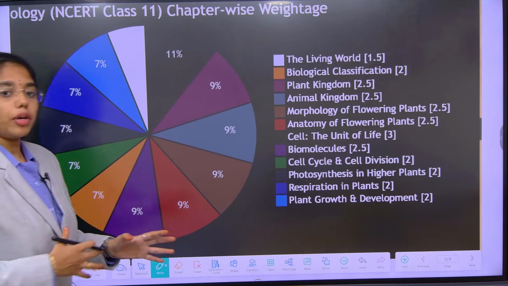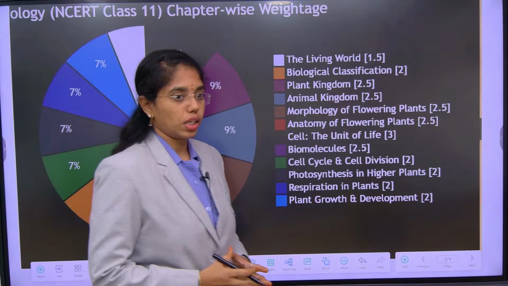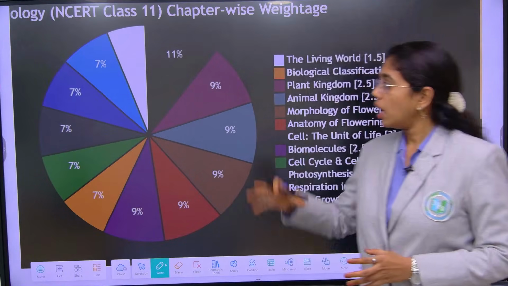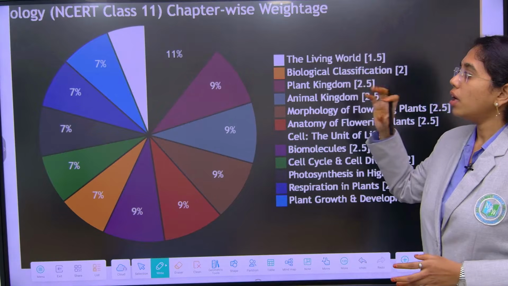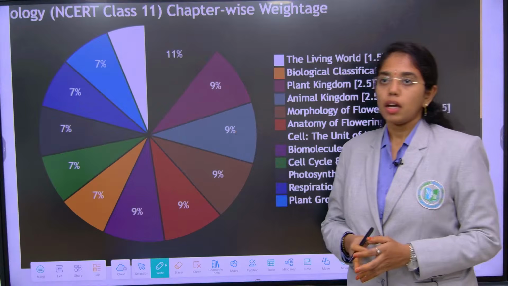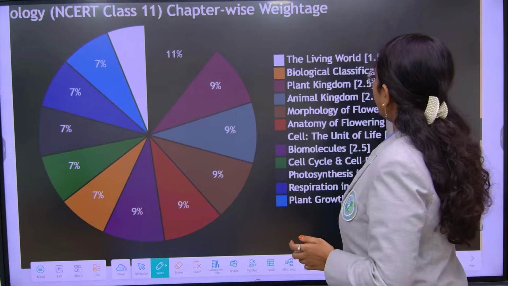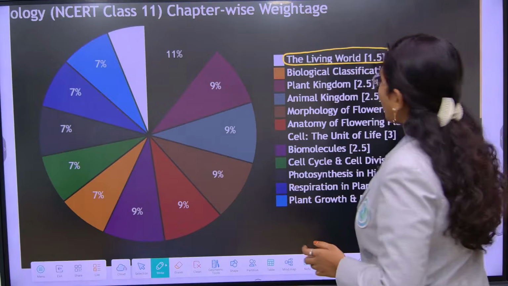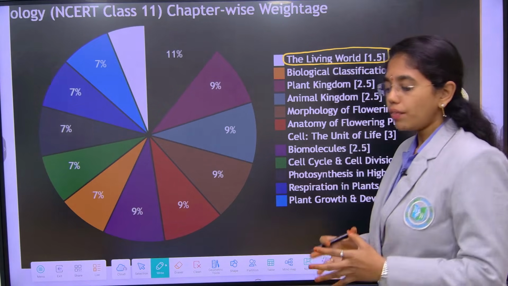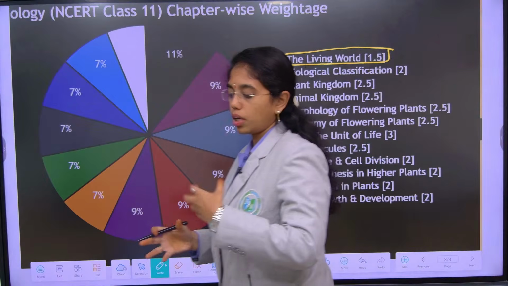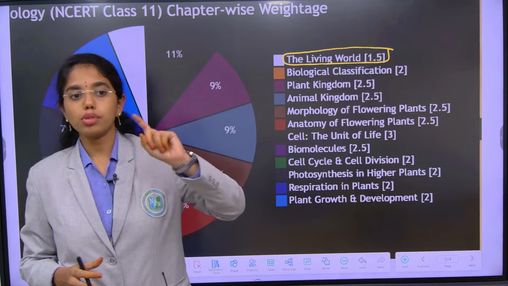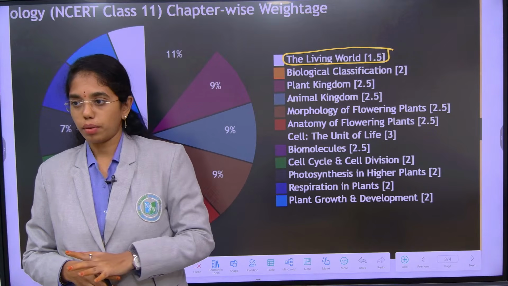Taking your past 10 NEET papers into consideration, let us look at how often you got questions from the chapters. If we have to see first from living world, let us have a blueprint and then we will go on to the concepts. Living world, if we talk about NEET 2024, 25 or previous papers, hardly used to get one question or no question at all from living world.